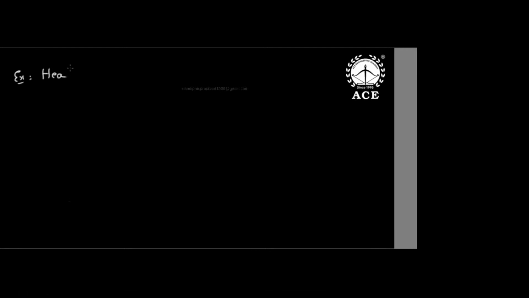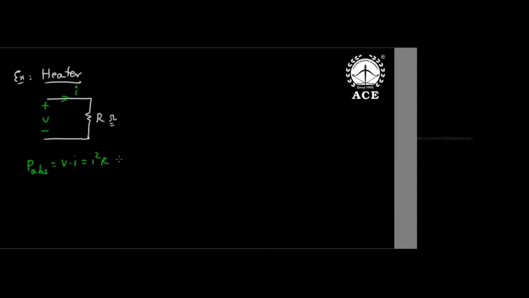What does it mean? Listen carefully. Example: I want to learn about a heater. Heater is an application which converts electrical to heat energy. But finally, this heater as a mathematical network, I will show you as a resistor, because the resistor is the only element which has the ability to convert energy. So finally, the heater is a resistor model in my subject. And after modeling this heater, power absorbed by the heater is either V into I, or I square R, or V square by R watts.